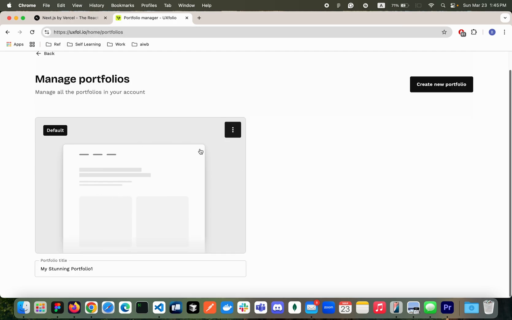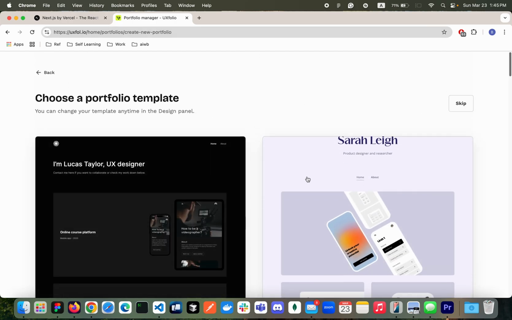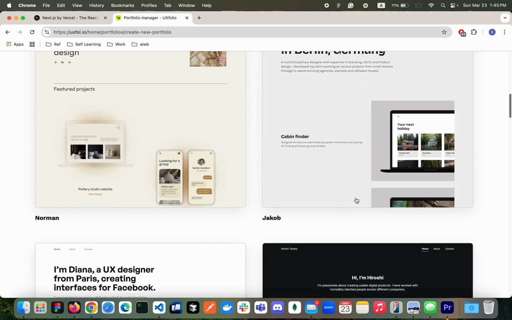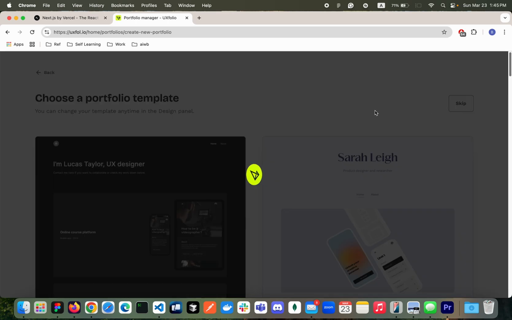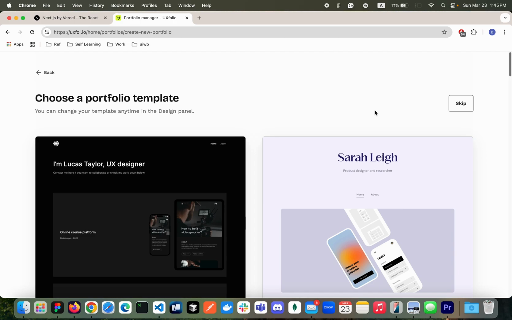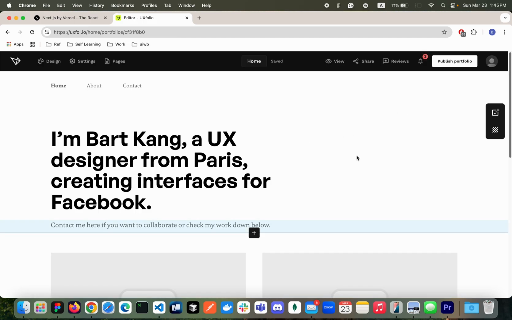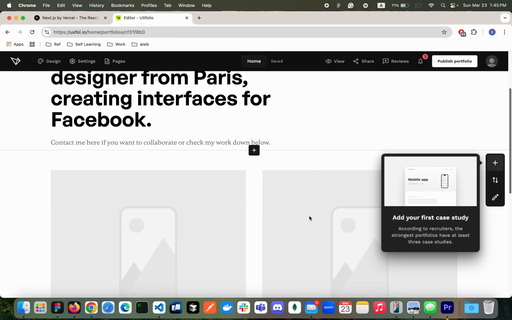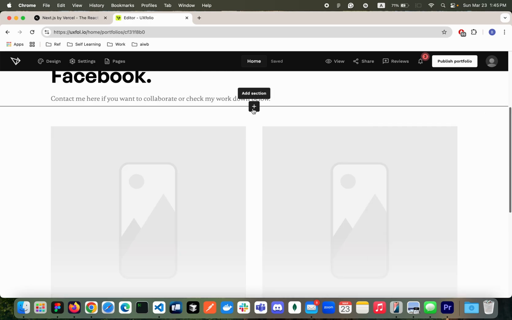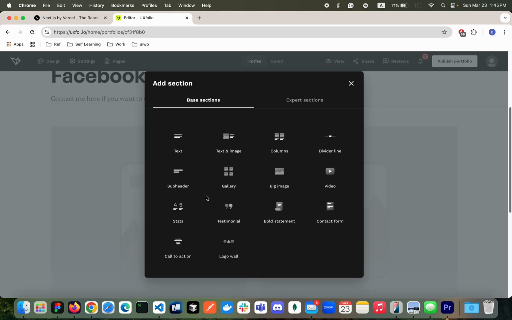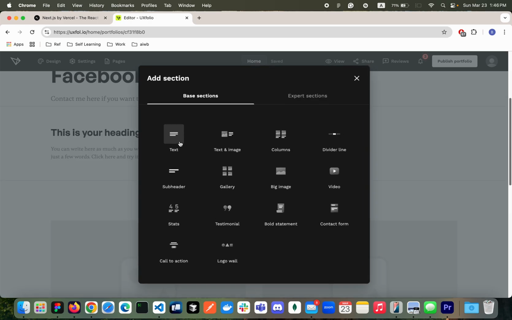You can have multiple portfolios in your account, and then you can change the portfolio name, delete it, and create a new one, right? You can choose the template if you like. If not, you can skip it to generate a default template. Once you open up your portfolio, you can add sections if you need. There are multiple sections, by the way. In my case, let's try adding the text section, right?